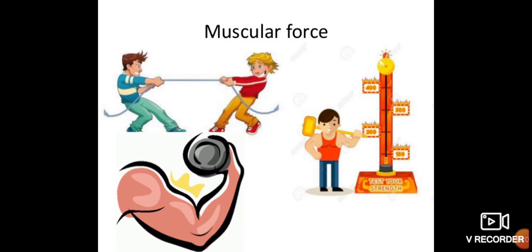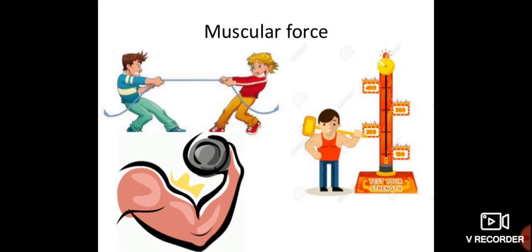The first type is muscular force. See the picture, you'll understand better. What is muscular force? The force which we exert on an object through the contraction of our muscles. The force exerted by the action of muscles is known as the muscular force. For example, the force applied to lift a bucket.